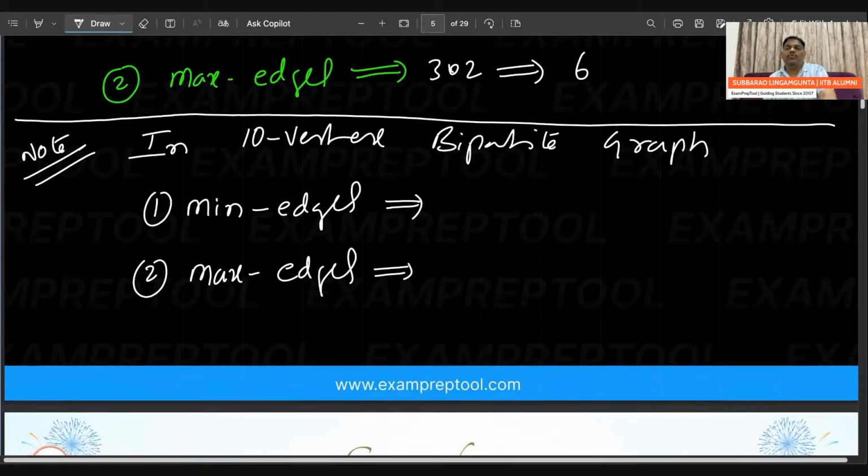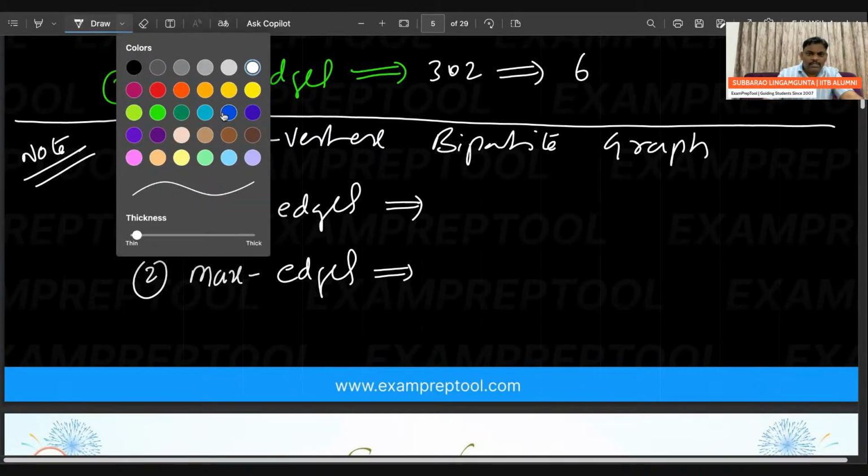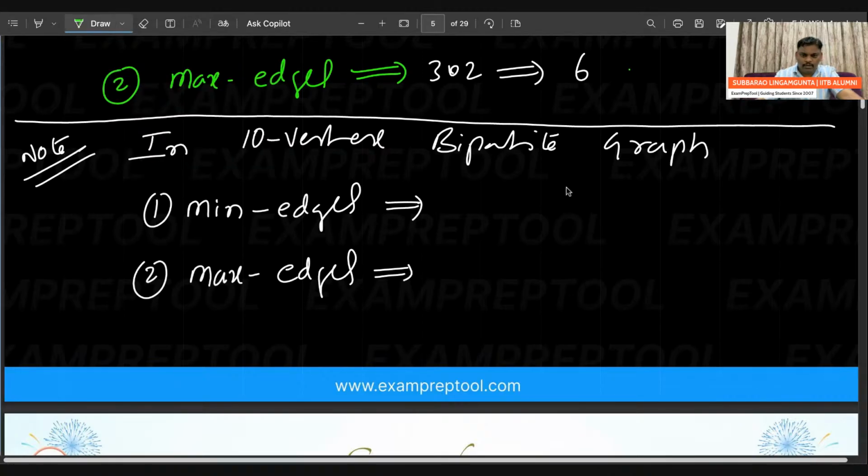Divide whatever way you like. Some people are asking, sir, can you divide? I'm trying. I think 10 vertices, no? So I'm trying. I'm giving roughly, can you see here? Roughly I'm doing. See this one.